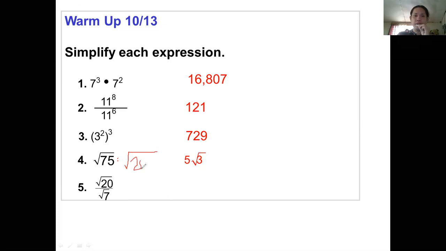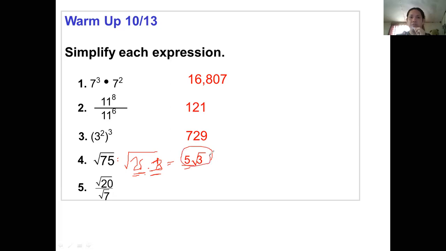Then we have 25 times 2. Then separate it, get the square root of 25, that gives us 5. Sorry, it's not 25 times 2, it's 25 times 3. Okay, 25 times 3 as its two factors. So the square root of 25 is 5, and 3 is not a perfect square, so just leave it inside the radical.